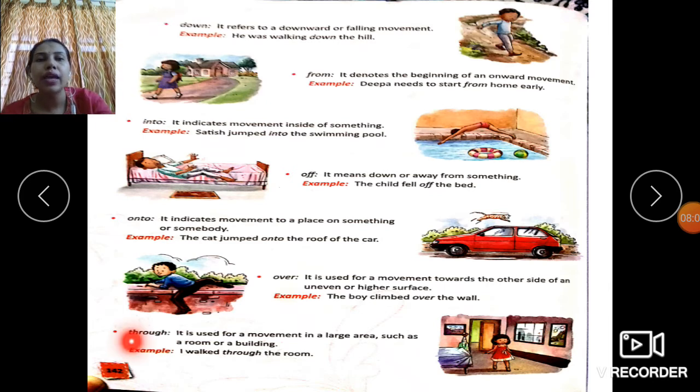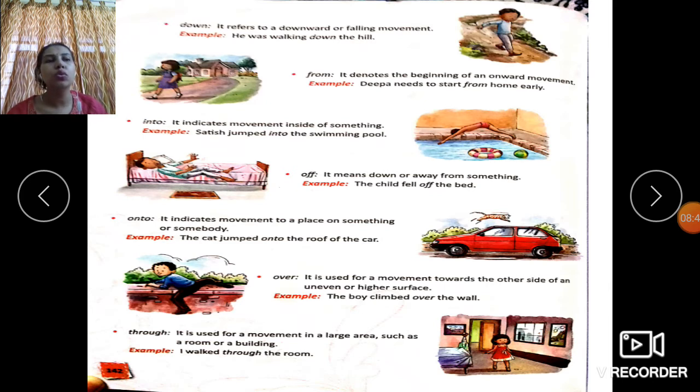Through is used for a movement in a large area such as a room or a building. I walked through the room. This means the entire room has been walked about, walked around by me. This we express with the help of through, that is going around the room in every way. Only remember, when we say around, it specifically means a circular movement.